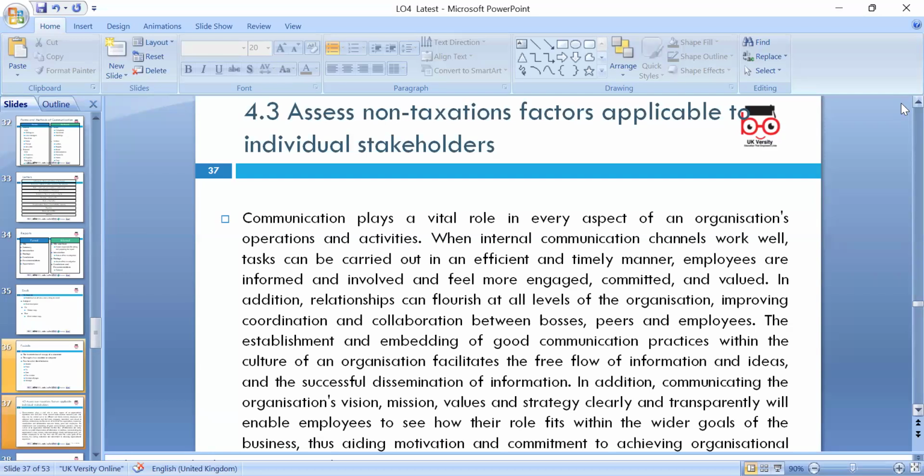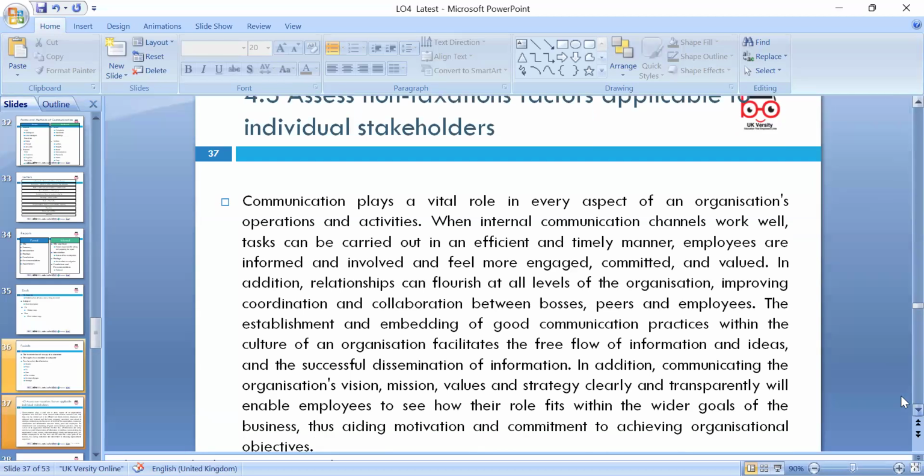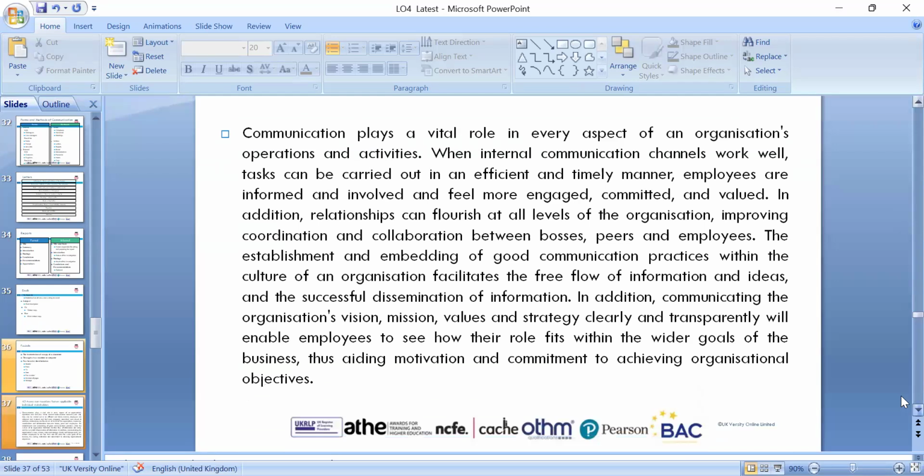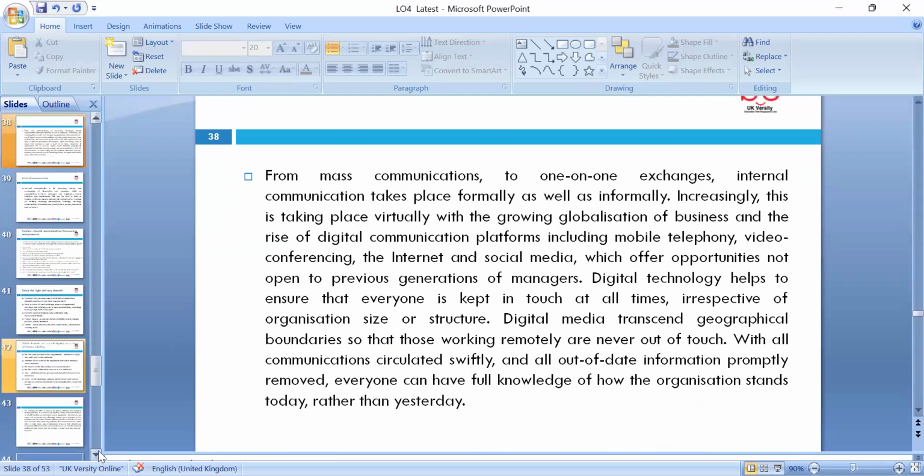Communication plays a vital role and really increases the goodwill of the company. Good communication practices are crucial and help create a good image of the company, which increases its goodwill. We have to look at those perspectives. There is mass communication to everyone, and internal communication takes place. Nowadays we have a CRM, customer relationship management system, where all updates can be transmitted digitally throughout the world.